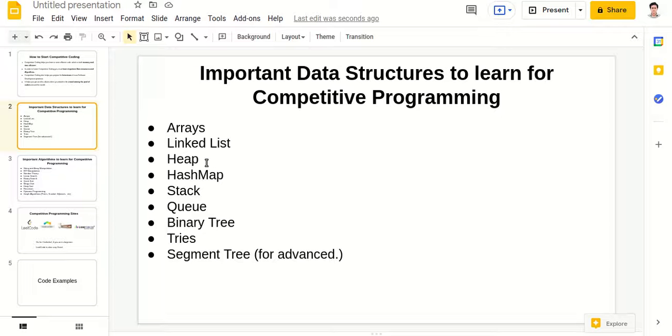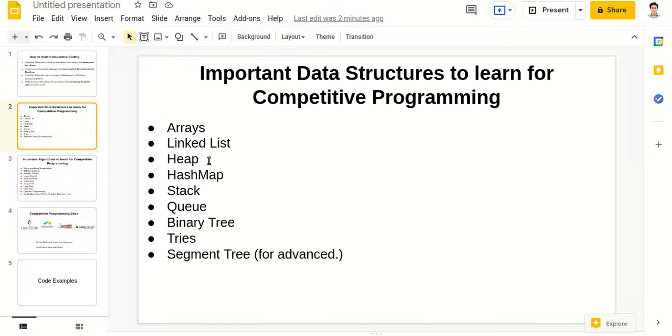Heap. Heap is another data structure which stores the largest in the top position. It's a tree type of structure where the largest number is stored on the top. Then that way you can keep on iterating, and for each subtree you will find the highest number at the root in a heap. Hash map is there. Hash map stores, like, what is the frequency of each number, or key and value: for any given key, what is its frequency. So that way you can use a hash map.